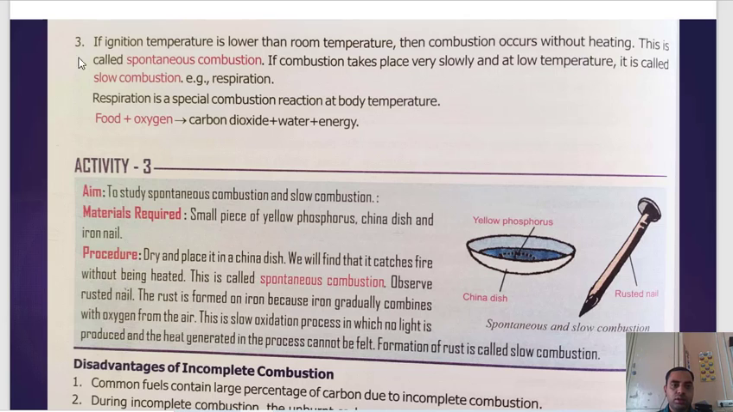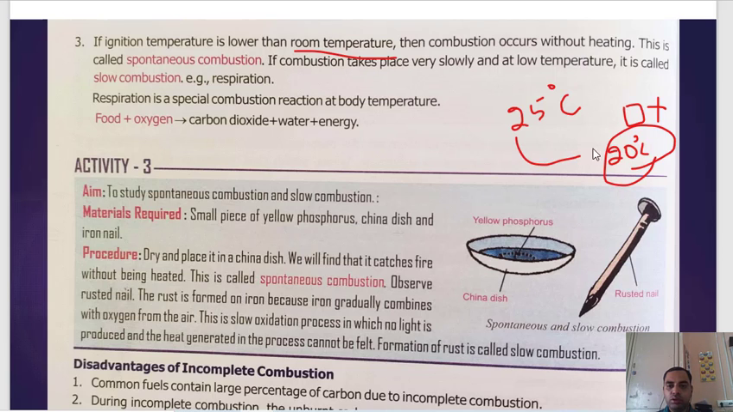Now, next one is if ignition temperature is lower than the room temperature. Suppose right now you are in a room and your room temperature is, let's say, 25 degrees centigrade. You have a substance X. Its ignition temperature is, suppose, 20 degrees centigrade. So it will start burning itself because it is getting much more amount of energy to burn itself.